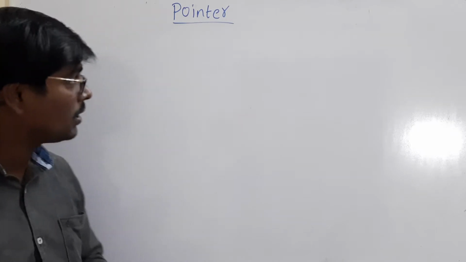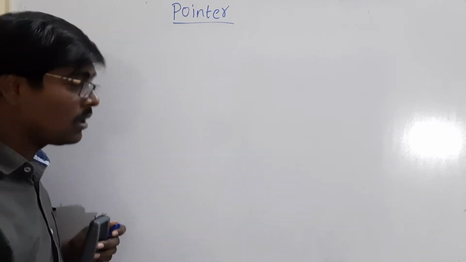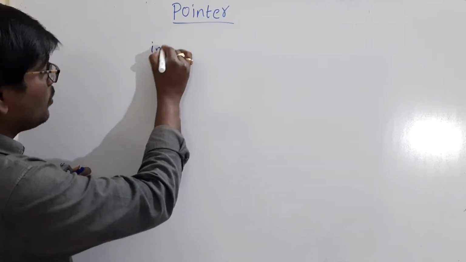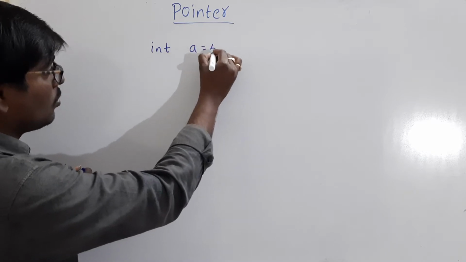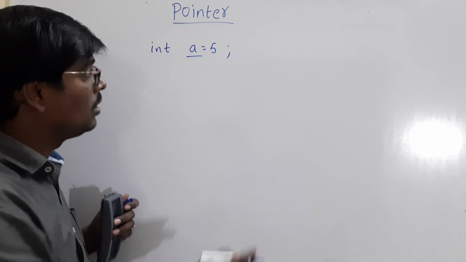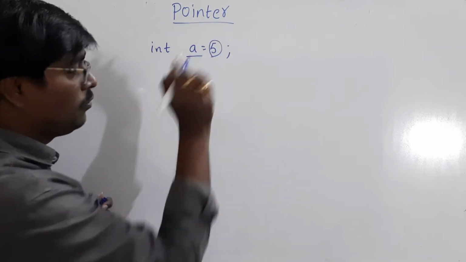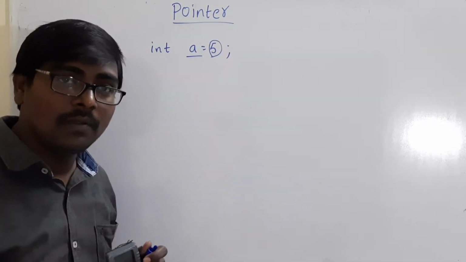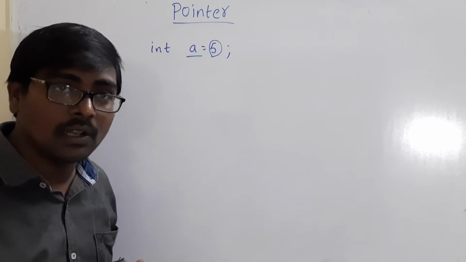Before going to pointer, first of all, what is a normal variable? For example, int a is equal to 5. Here a is an integer variable which holds a value 5. That is, a variable always holds a value.